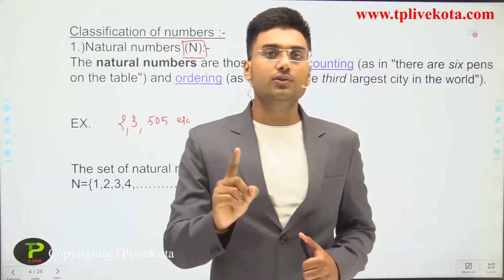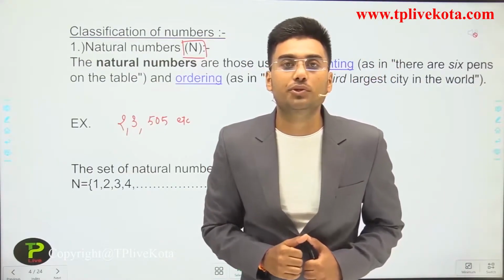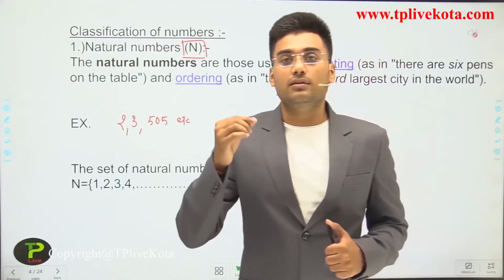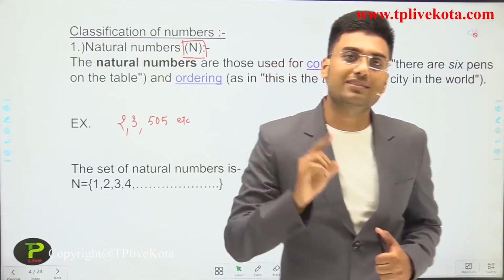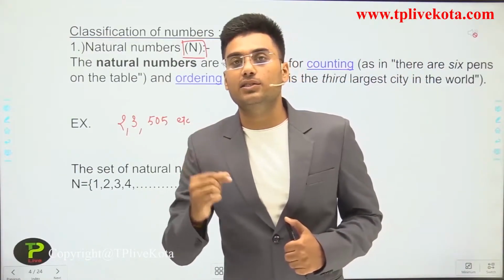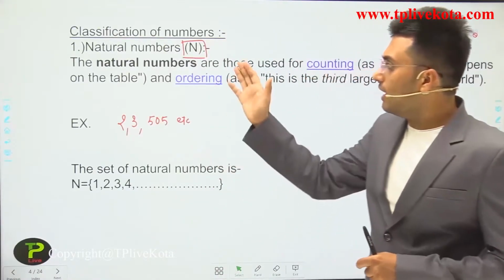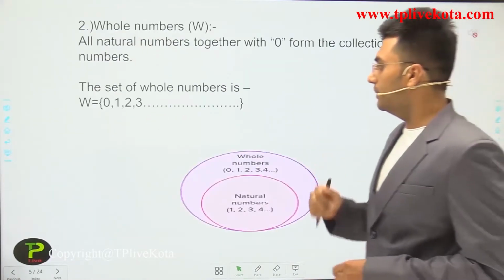If someone asks what the largest natural number is, you don't have an answer. But if asked for the smallest natural number, your answer is 1.